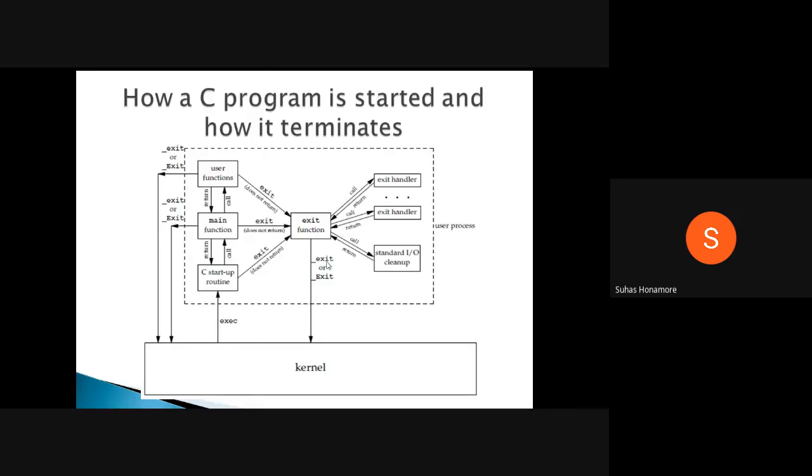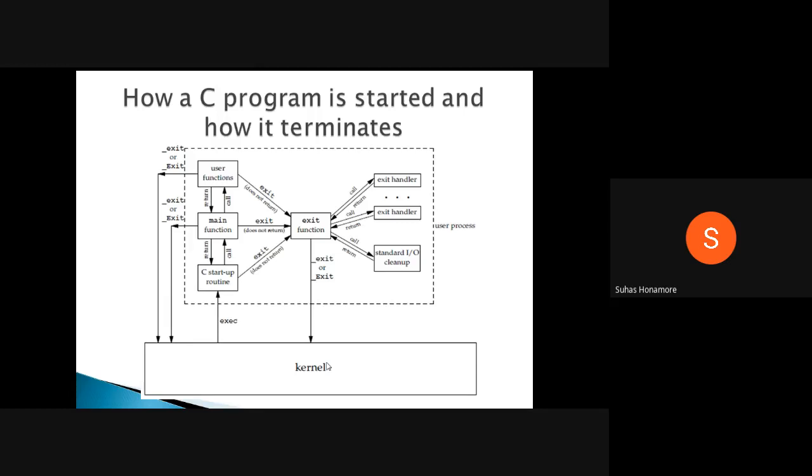So if you consider how a program is started and how it will end, if you look at this diagram, the kernel will always be there. That kernel, by default, we are running through the terminal, we can consider it. Or it may be without a terminal also. In the backend, whenever your system boots, that time only you can call the main function. That booting part is nothing but the bootloader.